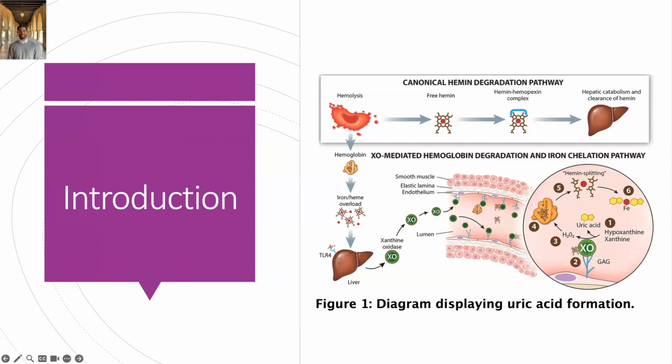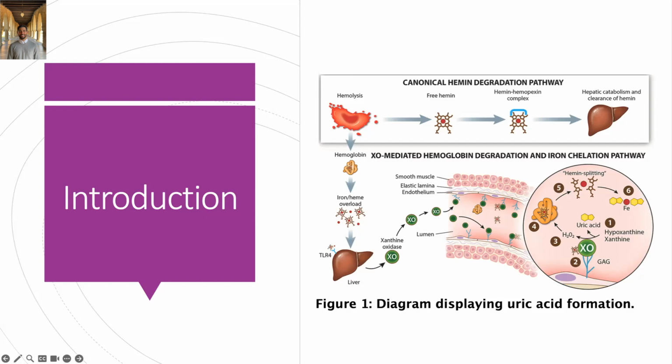Recent advancements in medical care have greatly extended the lifespan of sickle cell disease patients. However, chronic kidney disease appears to be the leading cause of death and morbidity for sickle cell patients. For this reason, we decided to focus our investigation on the progression of chronic kidney disease in sickle cell patients. Specifically, our investigation is focusing on one molecule in particular, uric acid, and evaluating how high uric acid or hyperuricemia influences the rate of kidney function decline in sickle cell disease patients.